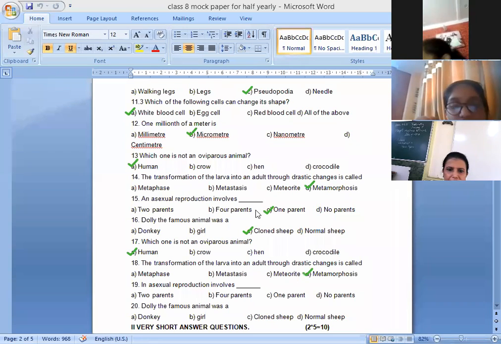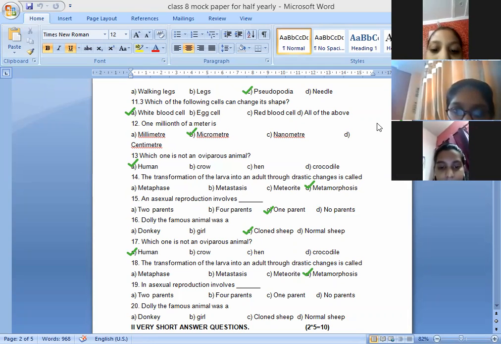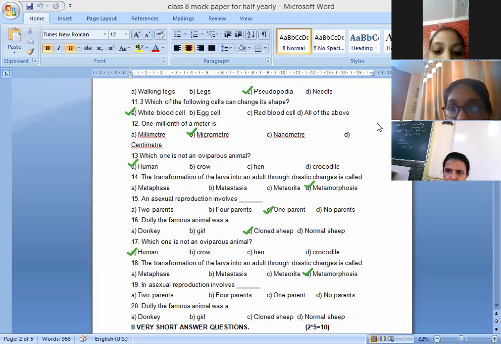Can you give me an example where the metamorphosis process takes place? Ma'am, butterfly. Yes, butterfly and frogs. In butterfly, frogs, mosquito it takes place. Next, ma'am, after question number 16, all questions are repeated. No problem, beta. Still, too many of you are not giving the answer.